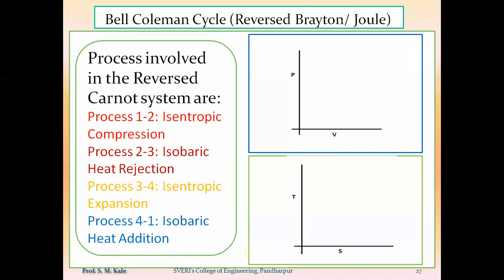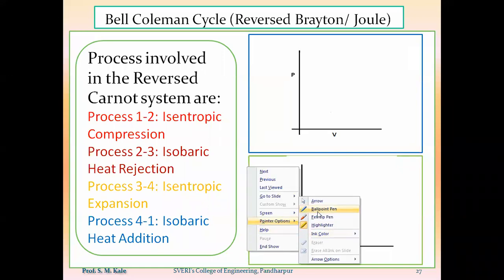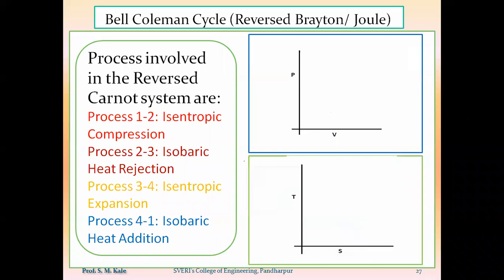Now first process 1 to 2, that is occurring inside the compressor. So the name of that process is nothing but isentropic compression process. So here, as the word isentropic is there, we have to see the effect of this process on the 4 parameters. First parameter pressure, second parameter volume, third parameter temperature, and last parameter is entropy.